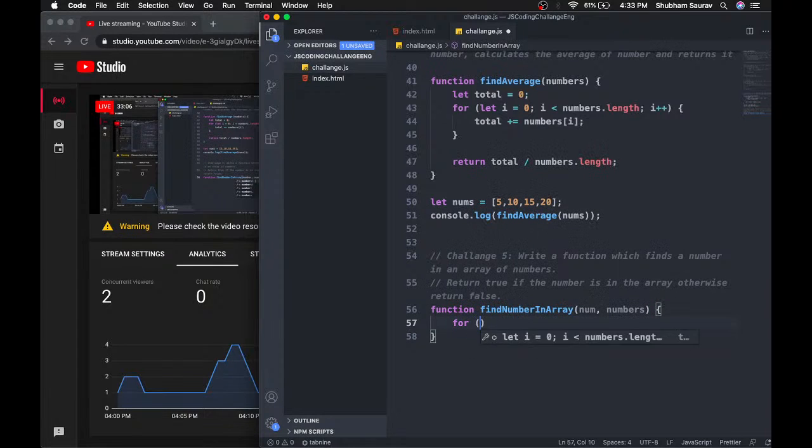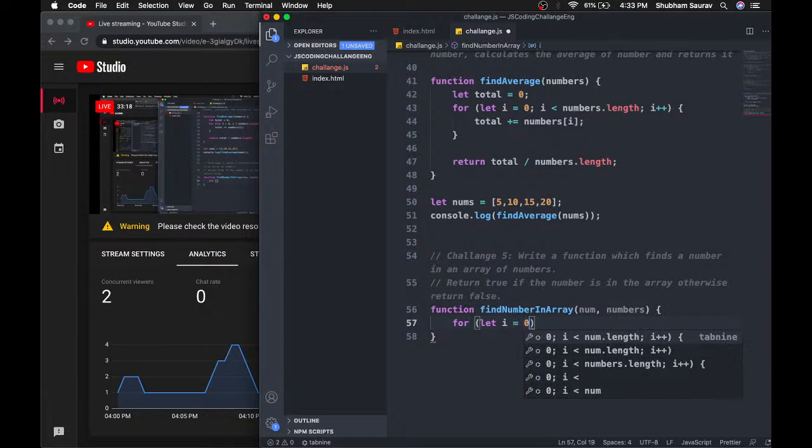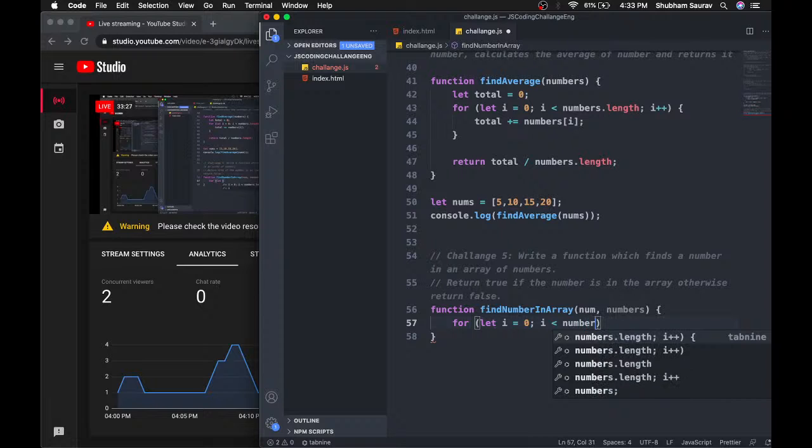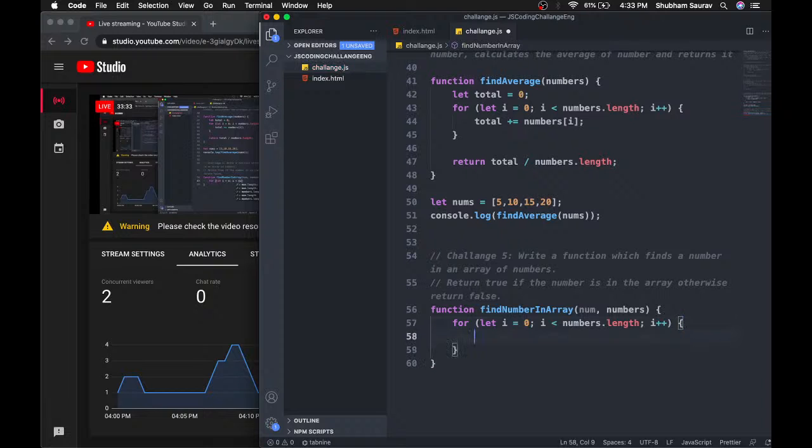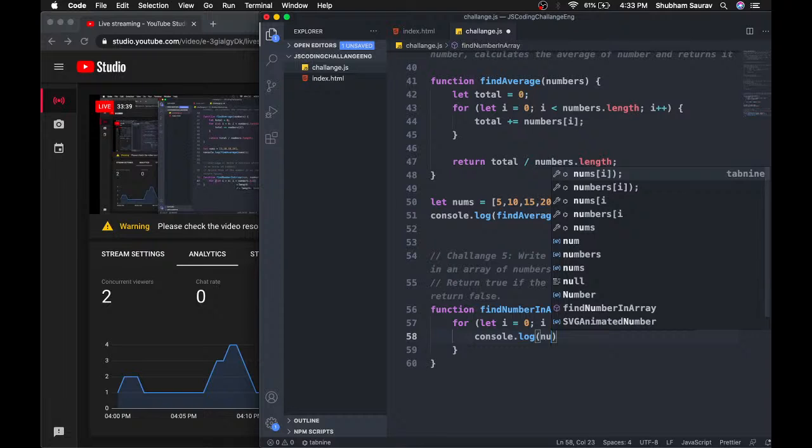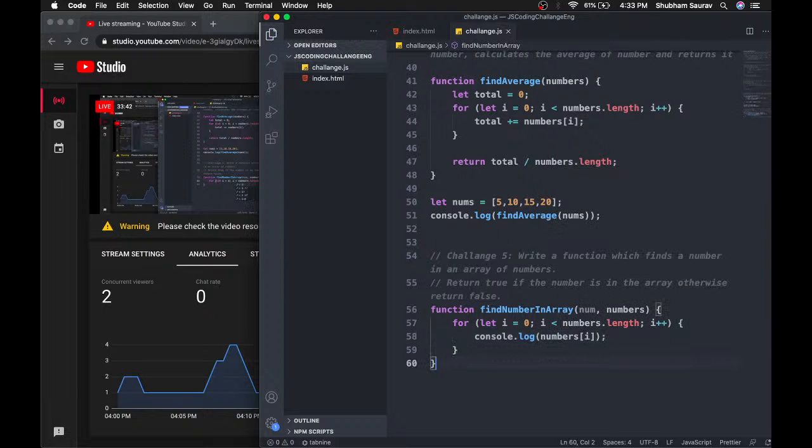and first up we have to loop through every element of the numbers array, and by now I think that you know this stuff. I'm just not going to explain it. So let i equal to 0, but if you want the explanation, obviously let me know. So numbers dot length, and i plus plus, pretty easy stuff, and console dot log, and here we have to pass numbers i. This will show you that we are looping through every element of the numbers array.